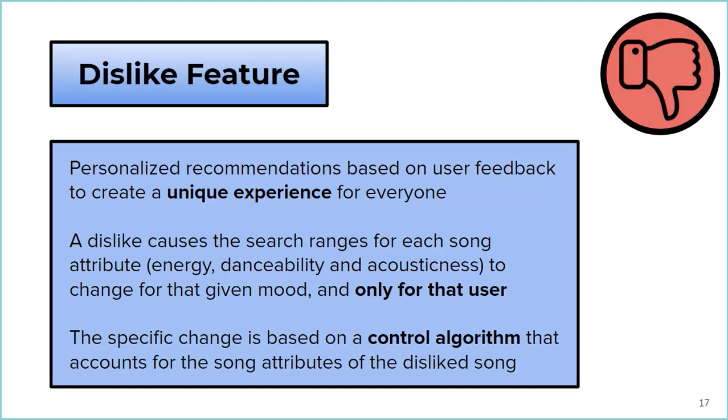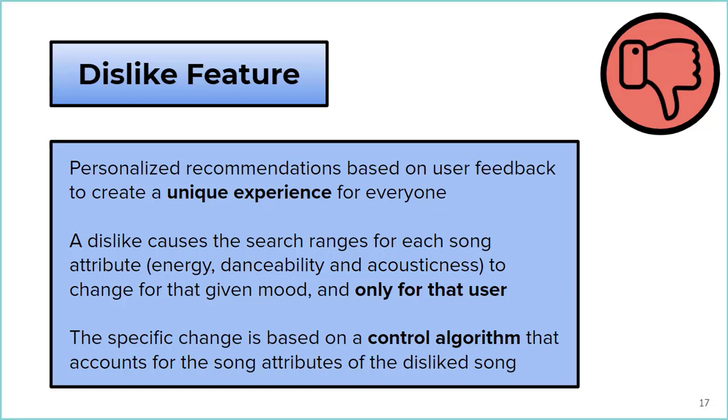On the other side, our dislike button corrects for errors in our recommendations when they aren't accurate. It's what truly allows for a unique user experience for everyone. So when a user dislikes a song by pressing the dislike button, a method in the app's backend updates the search ranges used for each song attribute, that being energy, danceability, and acousticness. It does this using a control algorithm that takes into account the actual energy, acousticness, and danceability values of the specific disliked song and looks at where in the range that incorrect recommendation lied.